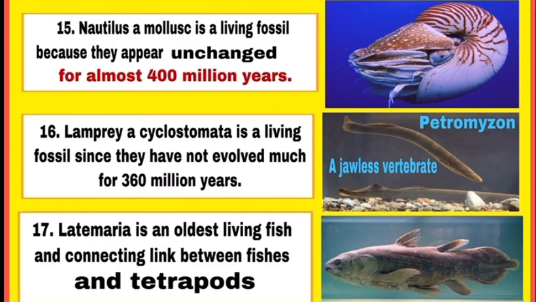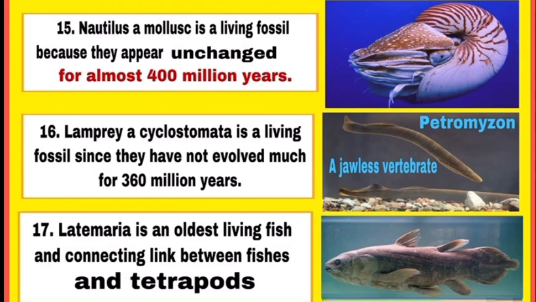Lamprey, Petromyzon, a jawless vertebrate, it is a cyclostomata and is a living fossil since they have not evolved much for 360 million years. Latimeria is an oldest living fish and it is a connecting link between fishes and tetrapods.